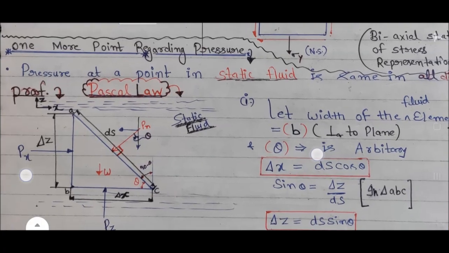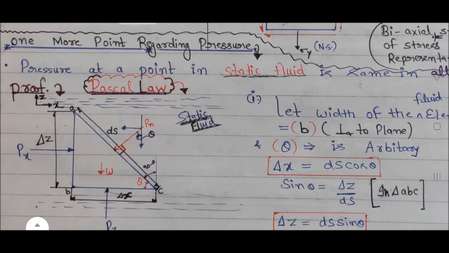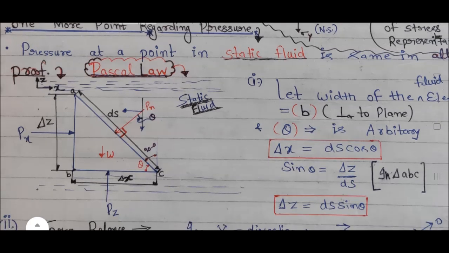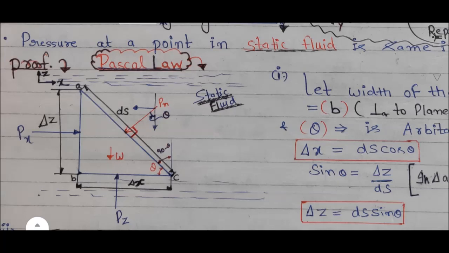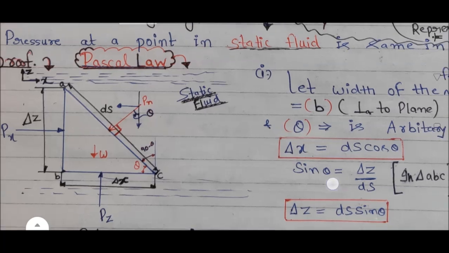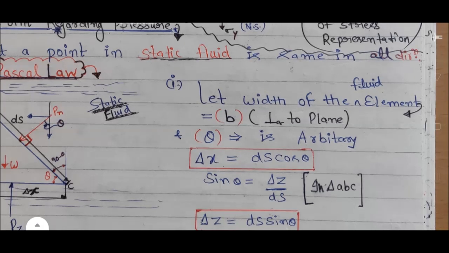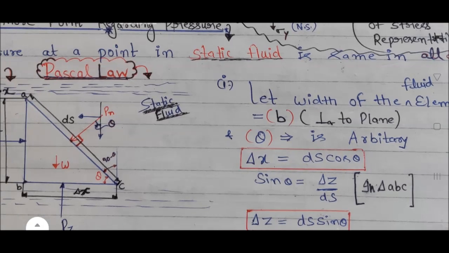The proof is here. We have a small fluid element with dimension in the x direction del x, in the z direction del z, and the third dimension is ds. There are three pressures acting on this fluid element. One is px, which is normal to the plane AB. Second one is pz, which is normal to the plane BC. Third one is pn, which is normal to the plane AC. Now let the width of the fluid element be b, that is perpendicular to this paper.